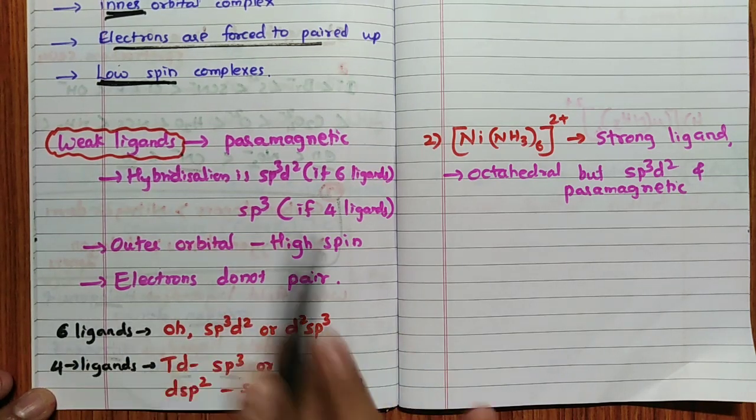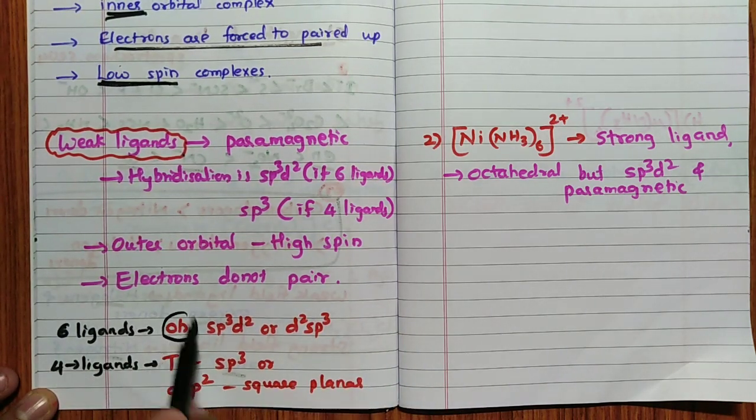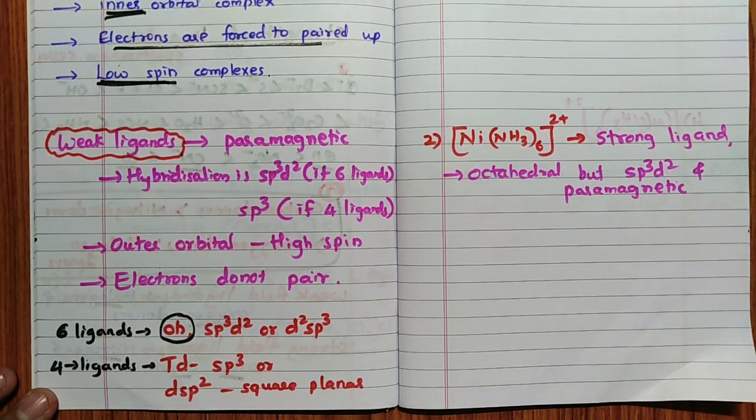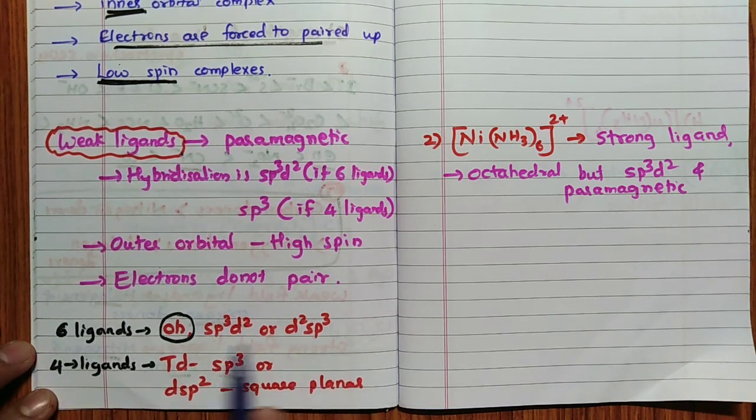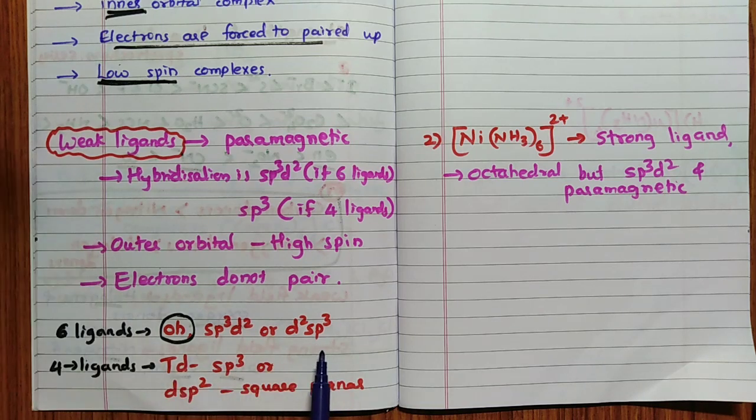6 ligands is another shortcut. 6 ligands means the shape is always octahedral. There is no other option. Always it should be octahedral, no doubt in it. So, sp3d2 or d2sp3. d2sp3 means inner orbital complex, sp3d2 means outer orbital complex.